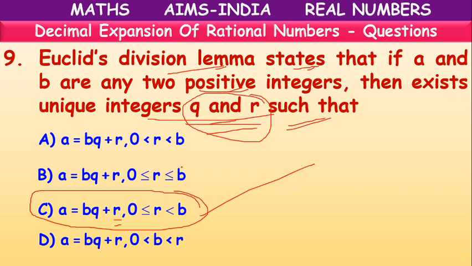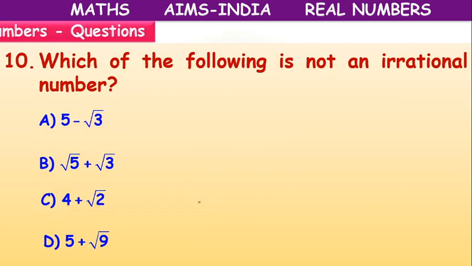C option, because in the other options for both comparisons they have given the less than or equal to symbol. That is wrong. Both less than symbols are wrong. Here the remainder may be equal to 0, so that's why less than or equal to is given. But it should always be less than the divisor. It should not be greater than the divisor. So that's why one less than or equal to symbol and one less than symbol is there. This is the only correct option.